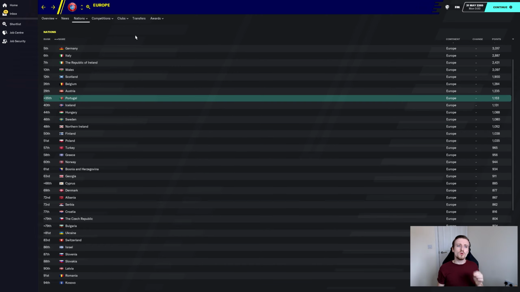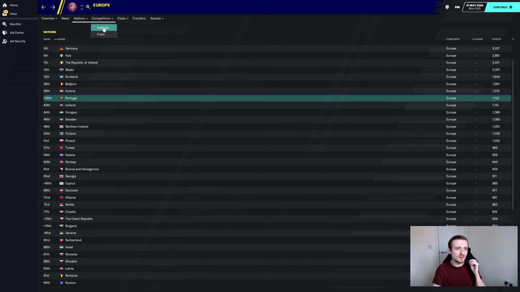Now, the final thing I will cover with you that I have been asked is in terms of the actual league ranking. So this isn't in terms of the European qualification spots or anything like that. It's in terms of how the leagues are ranked in terms of their reputation. So it doesn't actually matter so much if teams from those leagues are performing that well. It's based on the reputation factor in the game. And I'll also show you the club reputations as well.